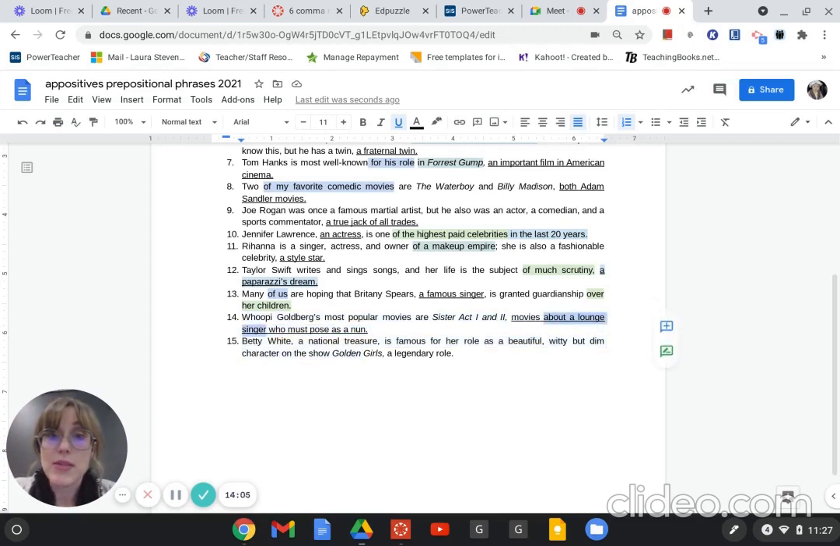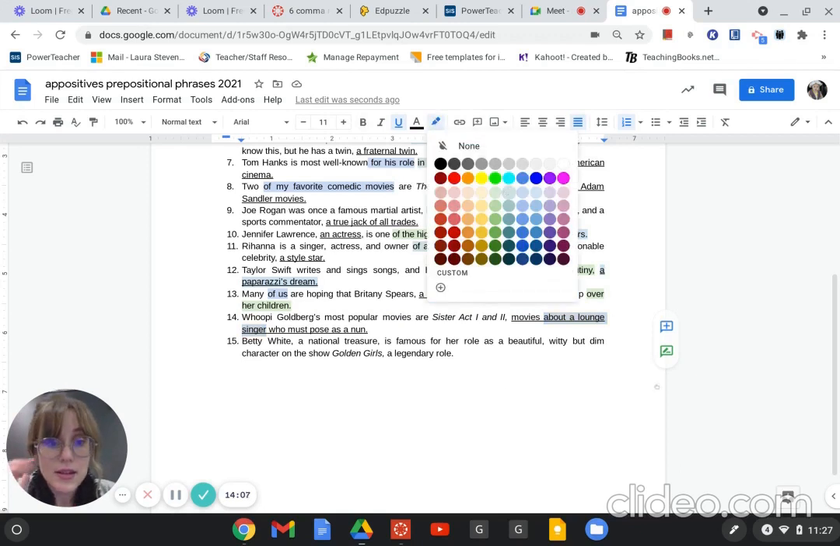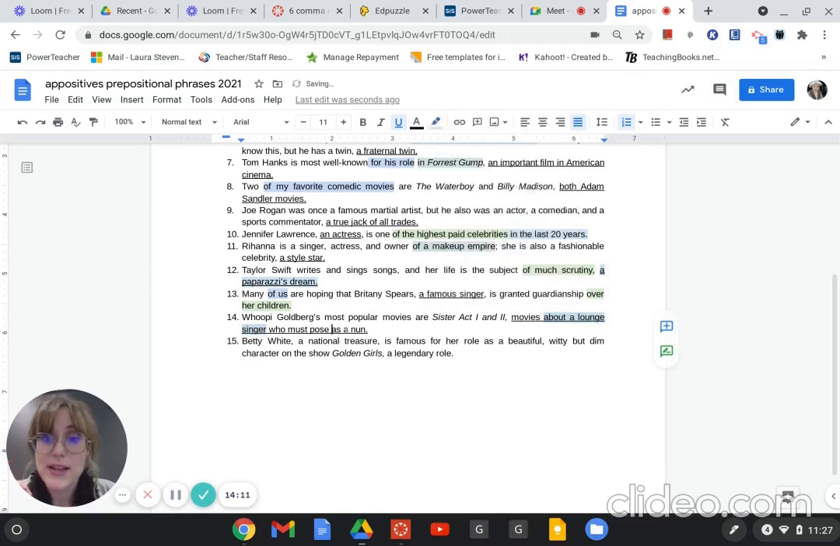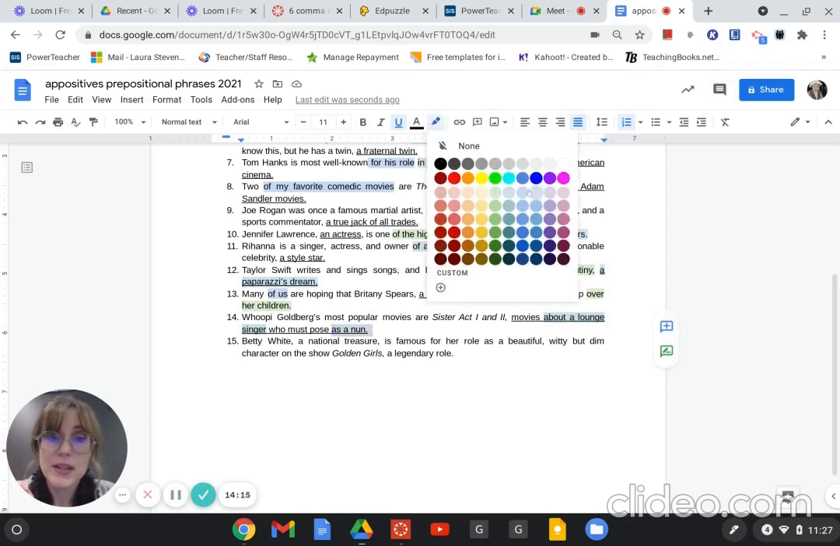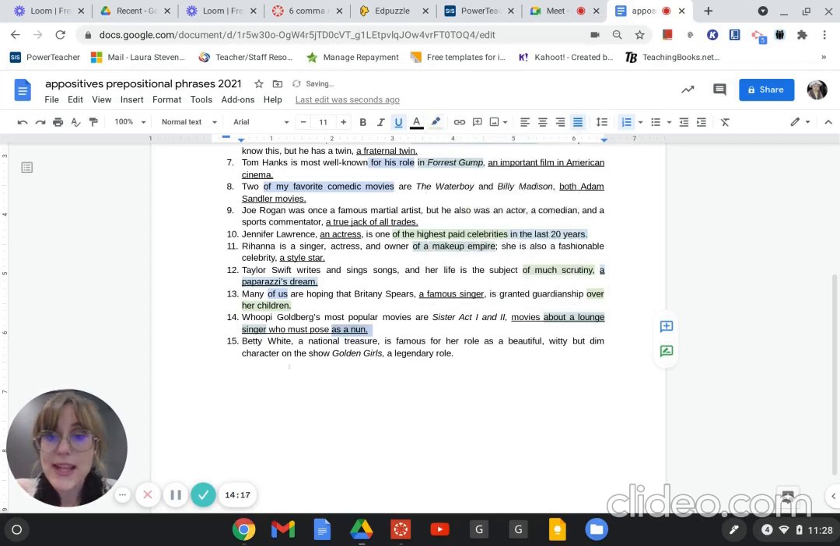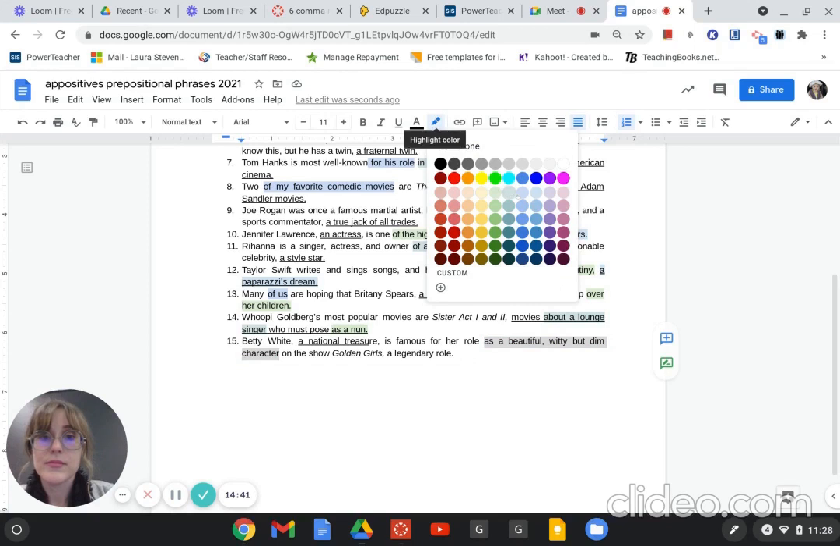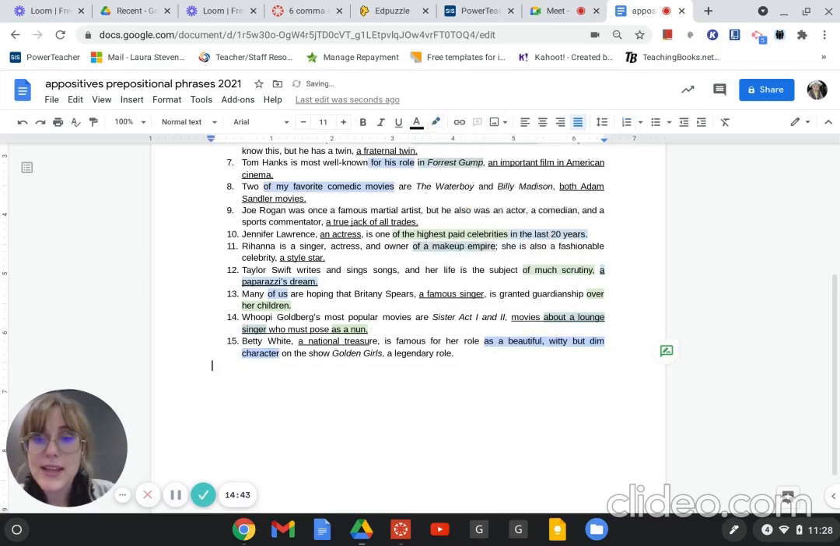About a lounge singer is a prepositional phrase. And then who must pose as a nun. And we're going to just make that one green. Okay. And the last one, Betty White, a national treasure. Here we have another positive. How old is Betty White now, guys? Oh, my. We shouldn't discuss the lady's age, should we? And then we have as a beautiful, witty, but dim character. There's one prepositional phrase, right? Ugh, my computer's lagging because that's what my computer does. And then on the show, Golden